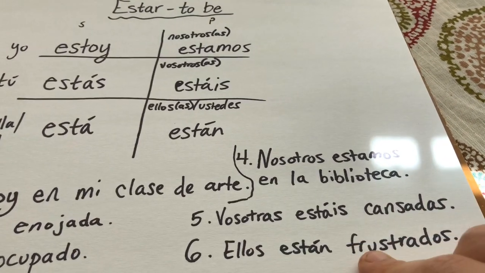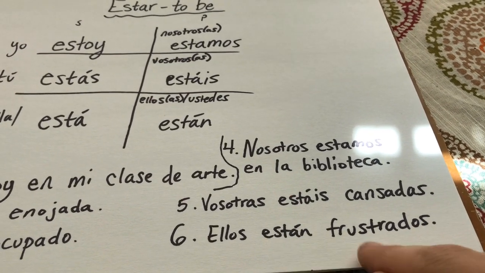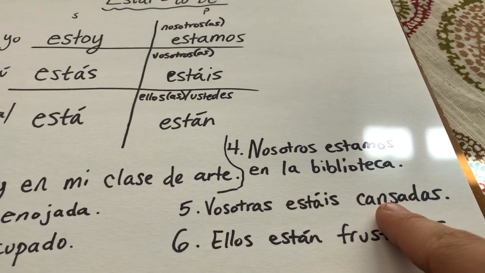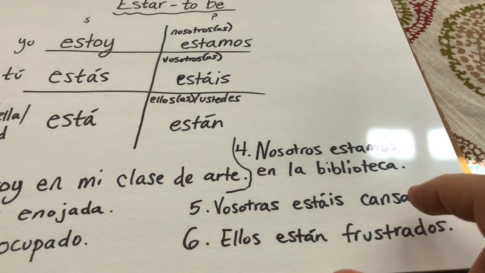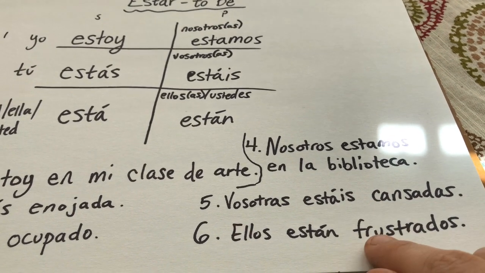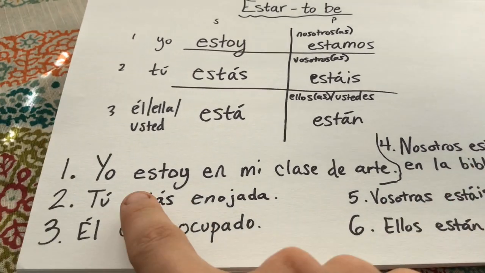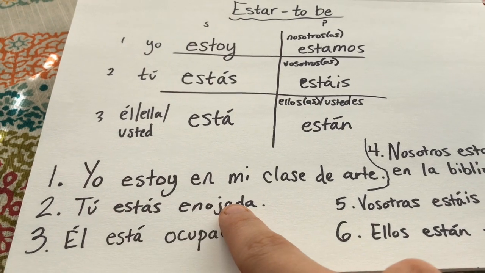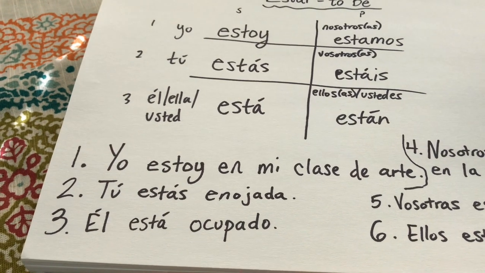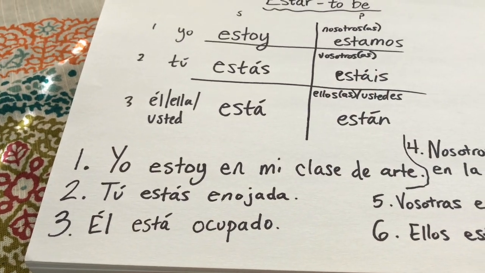And why estar? This is emotion. This is likely to change in the somewhat near future. You're not going to be frustrated for 3 weeks, hopefully not. You're not going to be tired for 5 weeks. So these both deal with emotions and condition: condition being tired, emotion being frustrated, and then we have, again, location for this one. Location, emotion for angry, and condition for occupied. Being occupied or busy isn't really an emotion, it's a condition.